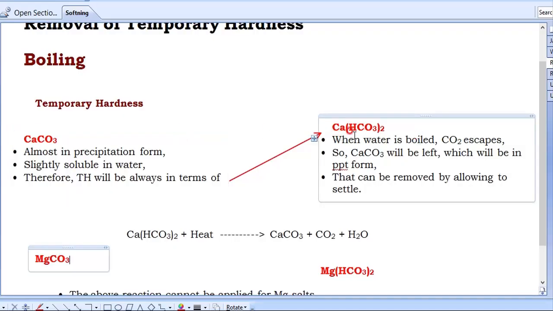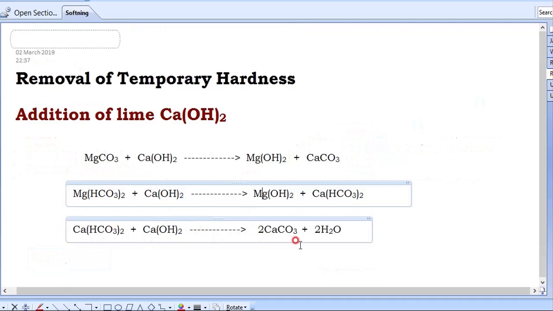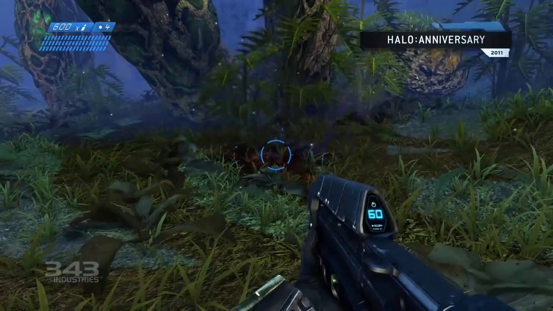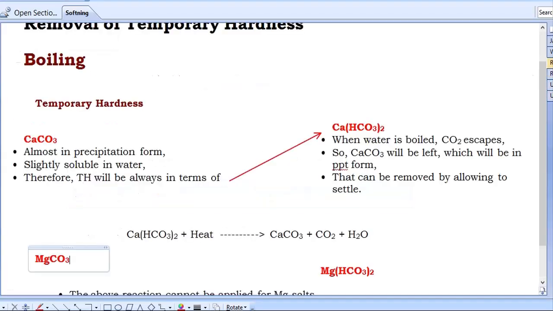Either it may be Ca(HCO3)2, you take it and add some lime to that one and you will get this last reaction, CaCO3 is insoluble, remove it. Or this Ca(HCO3)2, you can remove it by boiling. When you boil that, CO2 liberates and CaCO3 precipitate settles down, remove it.